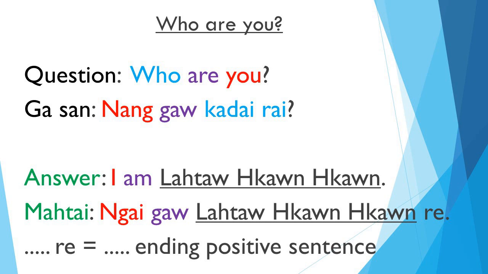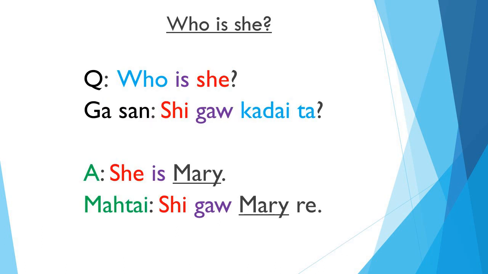So let's go. Question, who are you? Kasan, nango gadai rai. Answer, I am little kon kon. Matai. Ngai go little kon kon re. Re is the ending of a positive sentence. Question, who is she? Gasan. She go gadai ta. Answer, she is Mary. Matai. She go Mary re.